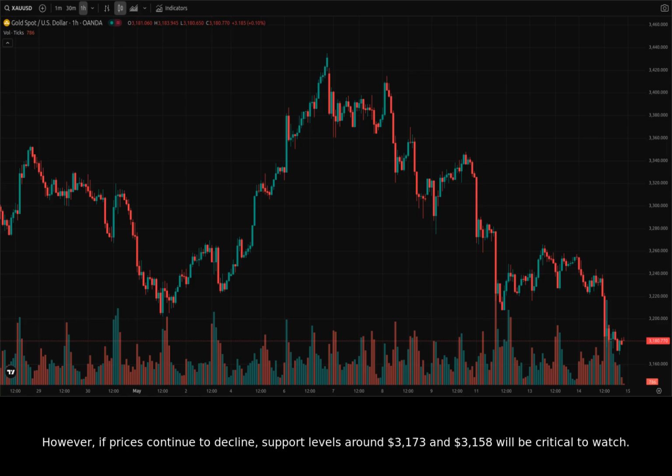However, if prices continue to decline, support levels around $3,173 and $3,158 will be critical to watch.